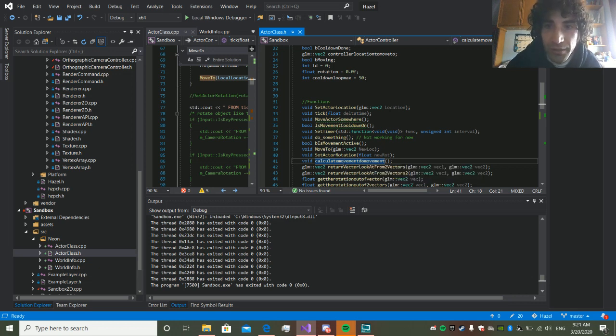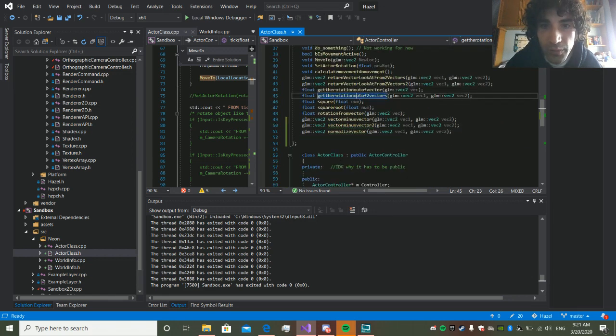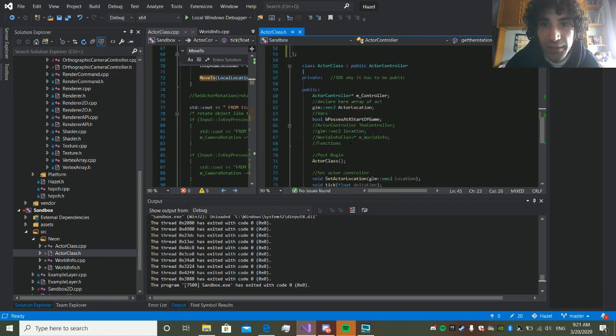Well, you know, it's a vector, so it can be positive or negative. Well, not really, the x and y only, but I don't know how to explain it. And these functions are pretty useless. Well, let's see what we get.